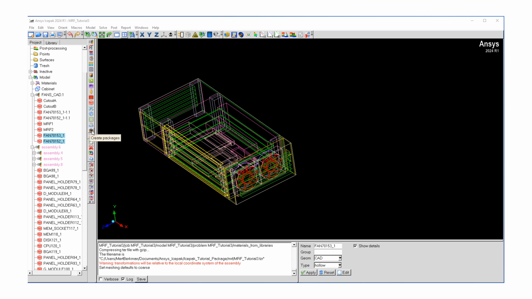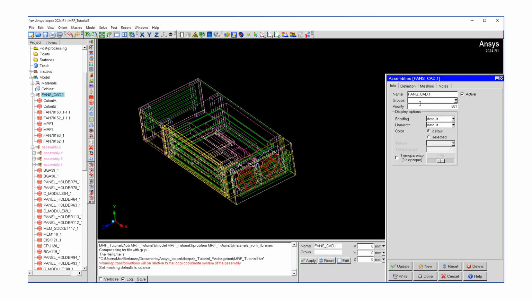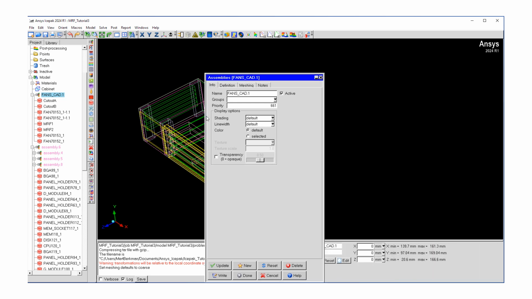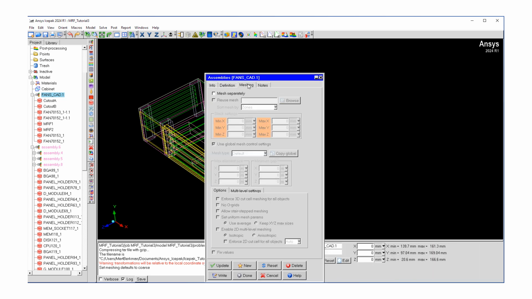So we need to do some careful high quality meshing for our fan region. Let's double click on our assembly. Let's go under meshing, and then we want to mesh this zone separately. And again, I'm going to put in some slack settings that are appropriate for this particular geometry.